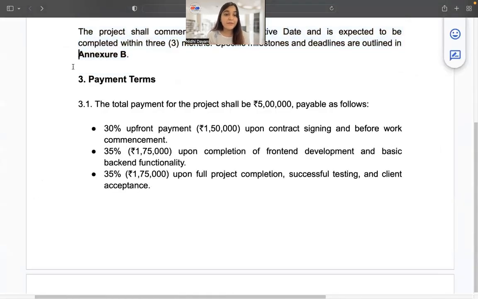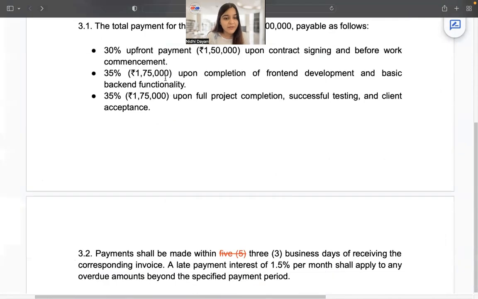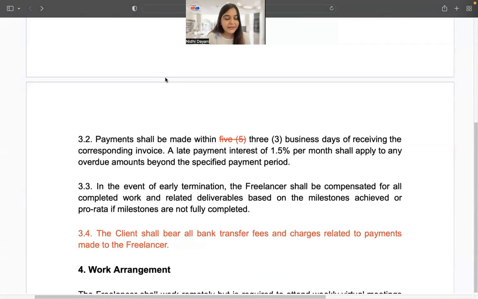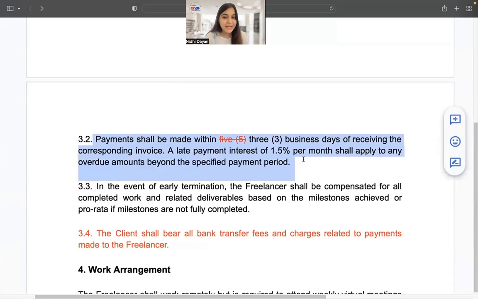Now, with the payment terms, if you see, I had asked it to incorporate interest for late payment, and to shorten the time period to release the payments for the invoice. So it has incorporated it correctly here. It says payments will be made within 3 business days of receiving the corresponding invoice. The late payment interest would be 1.5% per month for any overdue amounts. Now, this makes it in favor of RF.